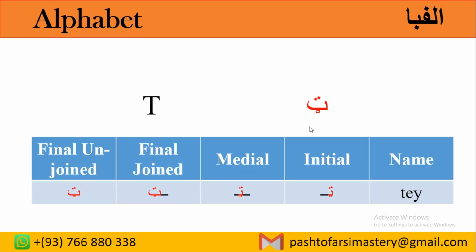Let's begin. The letter T is also from the same category as the previous one. The writing style at the beginning is this one, in the middle part it comes like this. Final joint is this one, final unjoined is this one. Look at the difference with the previous letter.